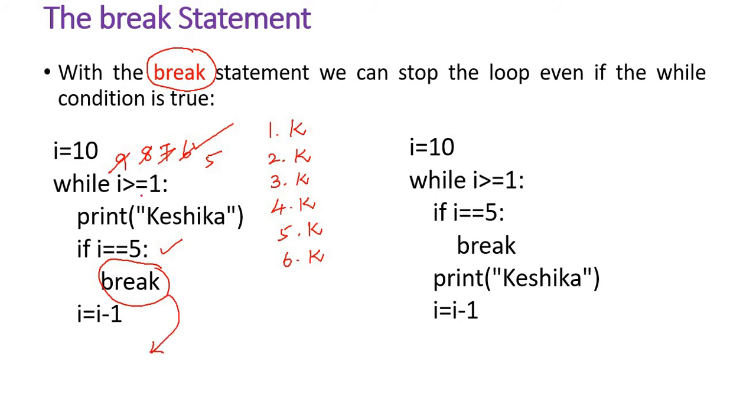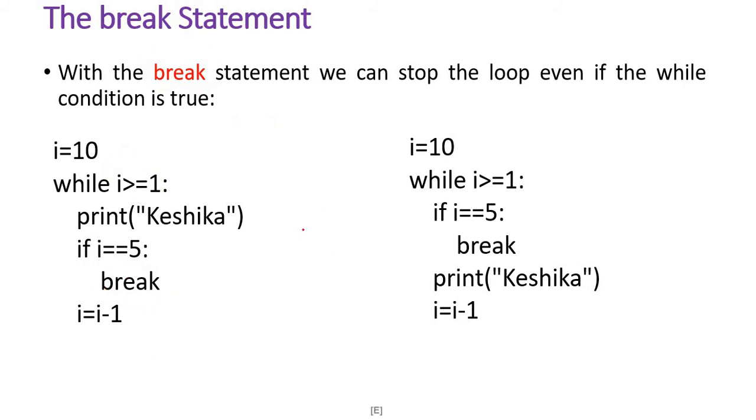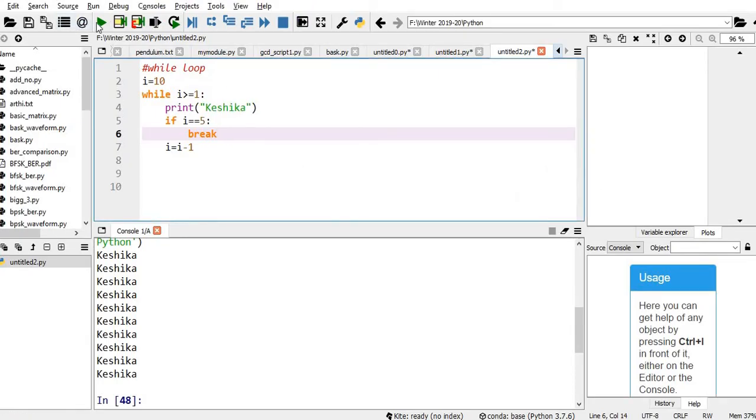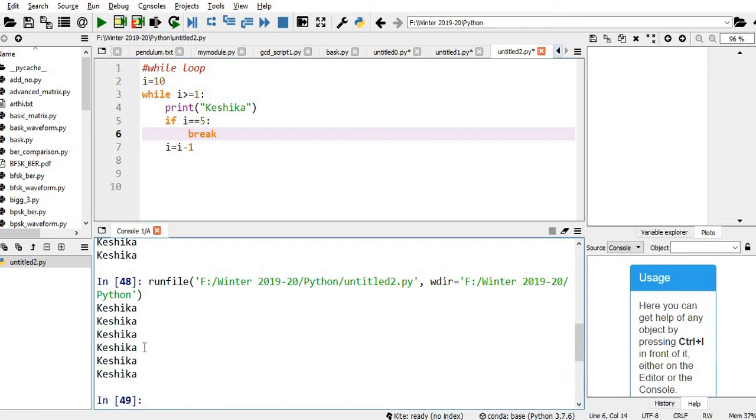Even though the i value is 5 and the loop could still run, in between itself it comes out of the loop. So we discussed that it executes Keshika 6 times. We will check that. Let me execute this. Yes, 1, 2, 3, 4, 5, 6 times, it is printing Keshika.